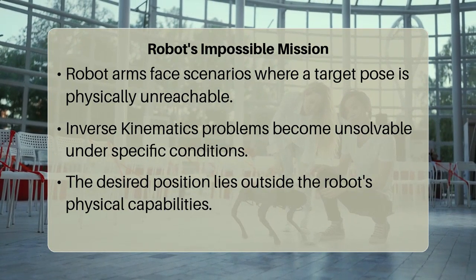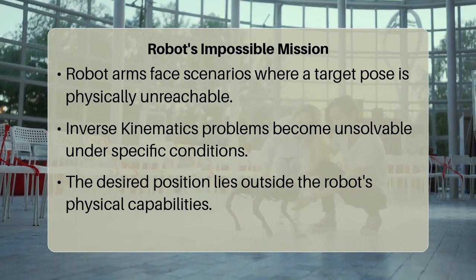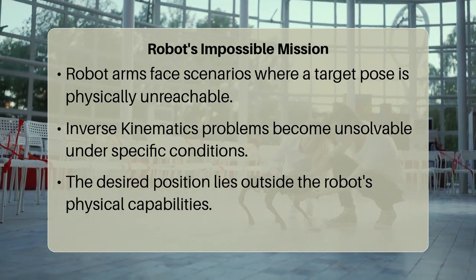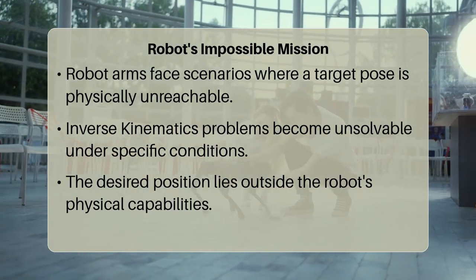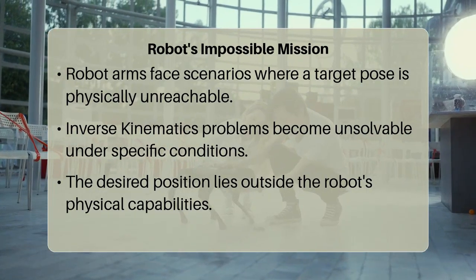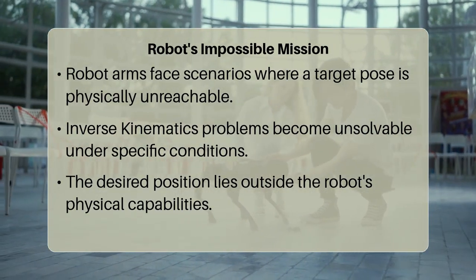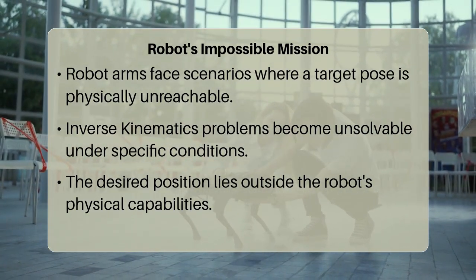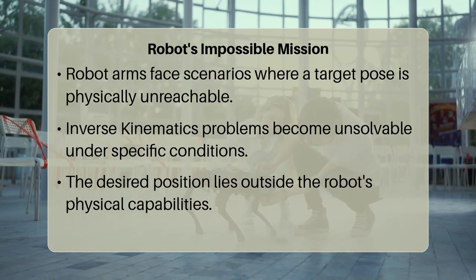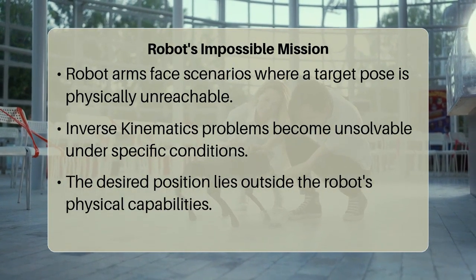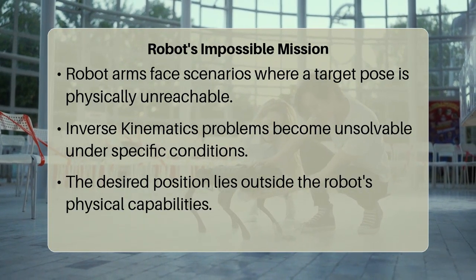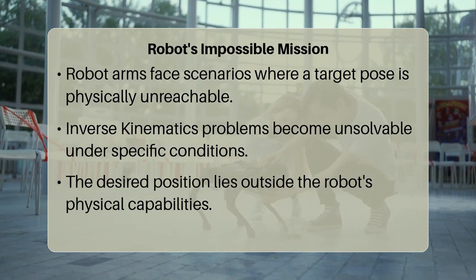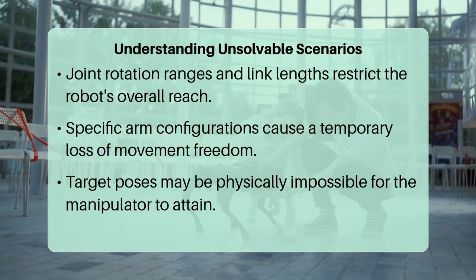An inverse kinematics problem becomes unsolvable when the desired target position and orientation, also known as the target pose, falls outside the robot manipulator's physical capabilities or accessible workspace. In simpler terms, the robot simply cannot physically reach the requested point in space with the specified hand orientation. This means there is no combination of joint angles that can achieve the required end-effector pose.